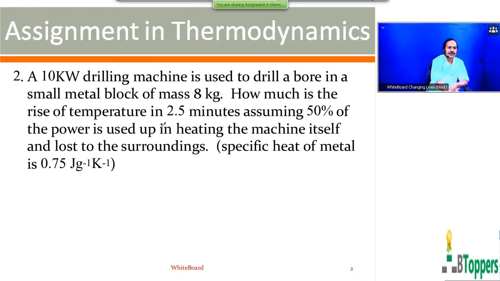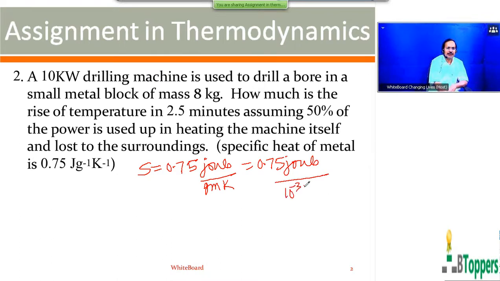In the SI system, the specific heat has to be expressed in joule per kg. Here we are given specific heat as 0.75 joule per gram per Kelvin. We can write 1 gram equal to 10 power minus 3 kg. So in the SI system, the specific heat can be written as 0.75 into 10 cube joule per kg per Kelvin.